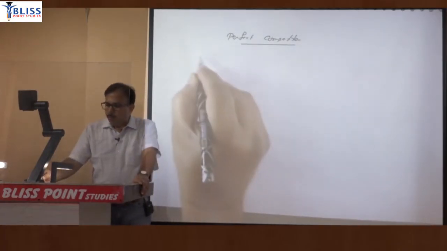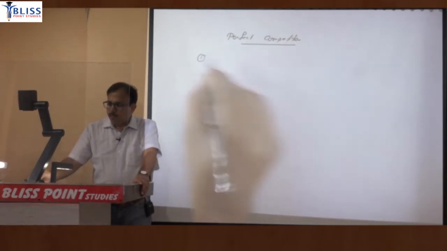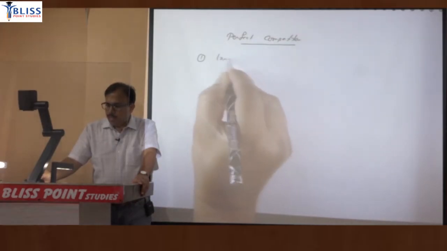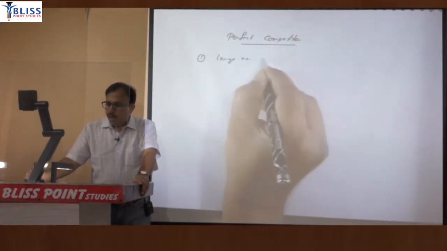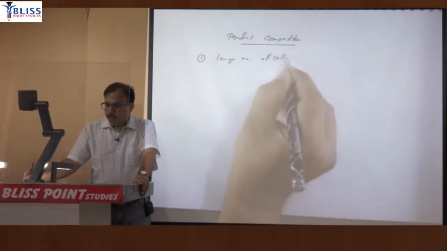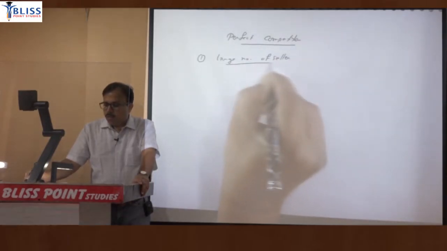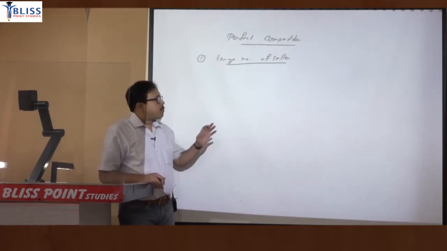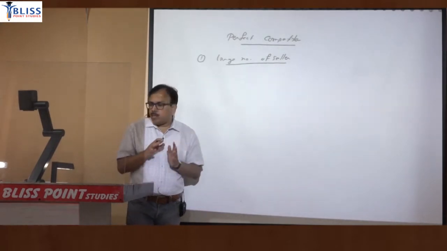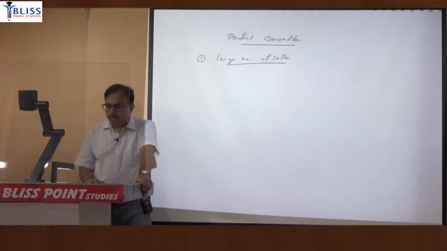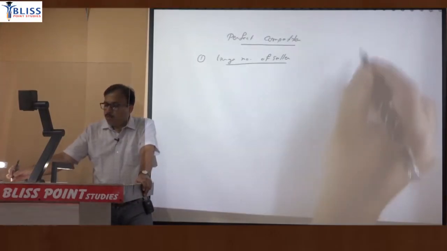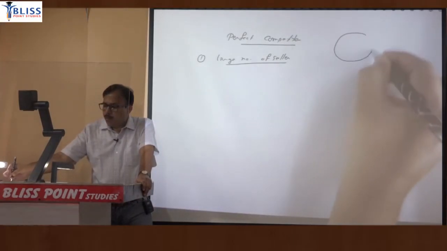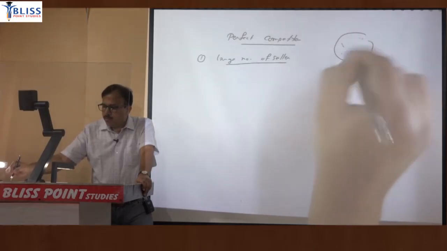So the first important characteristic or feature of this market is that it is characterized by a large number of sellers. Okay, nobody is asking you the features of perfect competition at this level. I am explaining that because the significance of this feature is important. Implication: if there are a large number of sellers, that means in a market for a product there are many sellers.